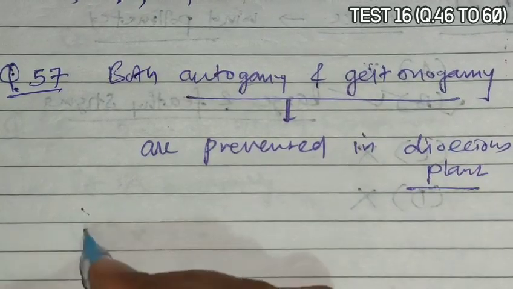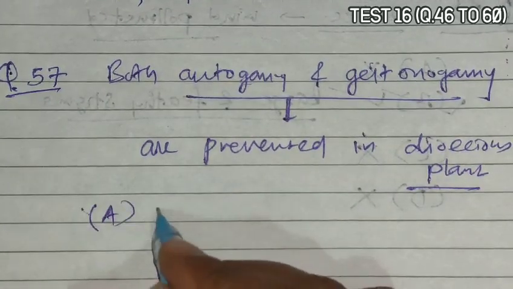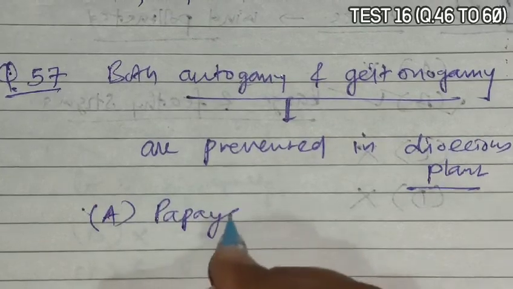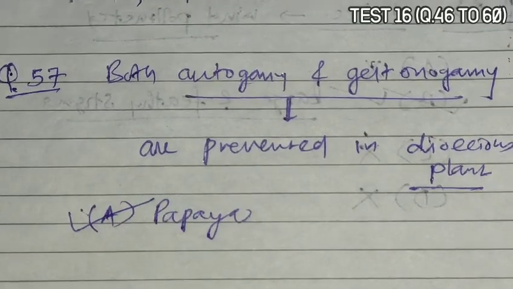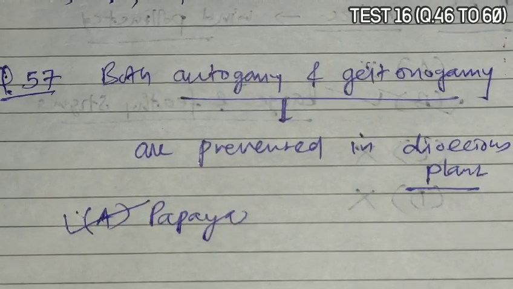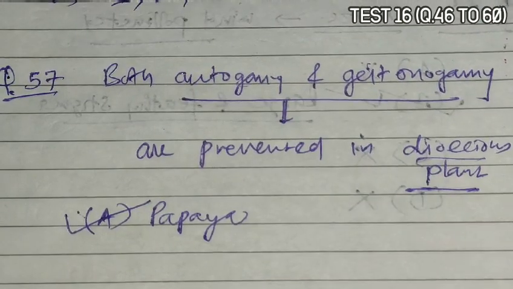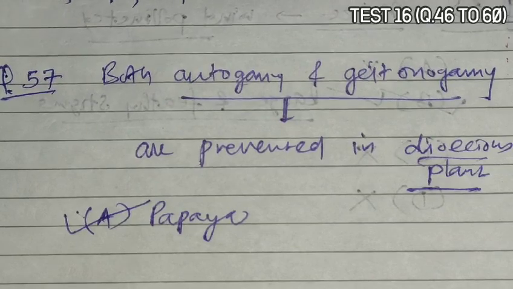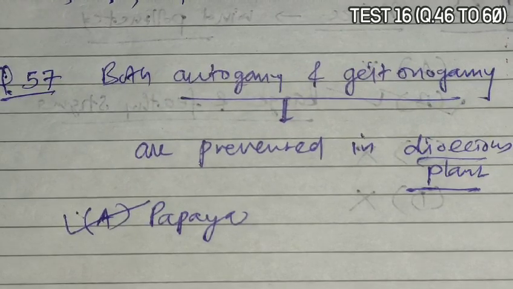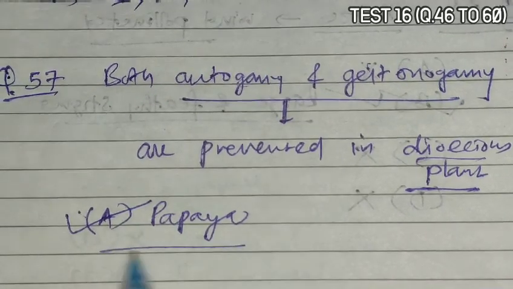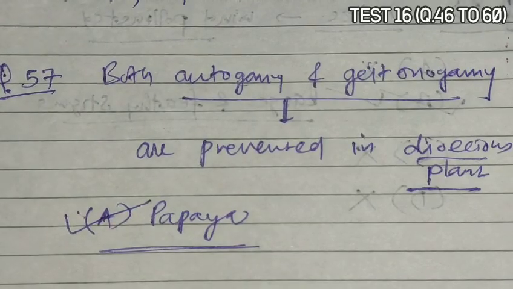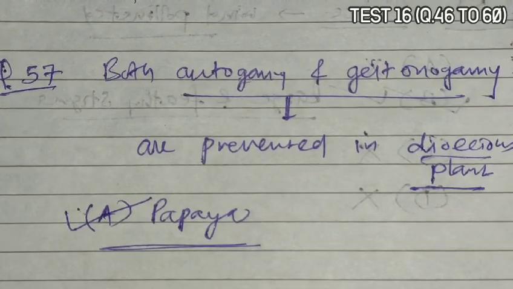If we go with option A, papaya is a dioecious plant in which autogamy and geitonogamy both are prevented, because dioecy is an outbreeding device which promotes cross pollination and prevents self pollination. So papaya is dioecious and prevents both autogamy and geitonogamy.